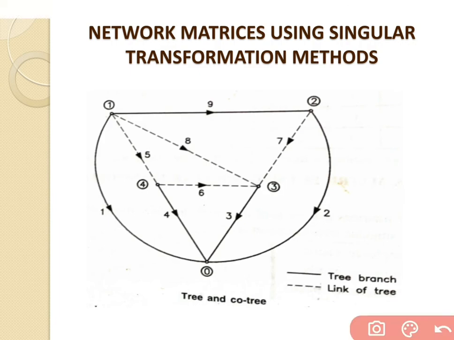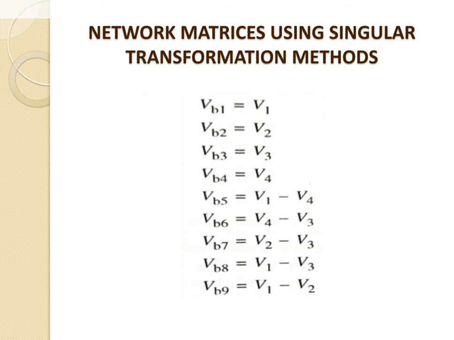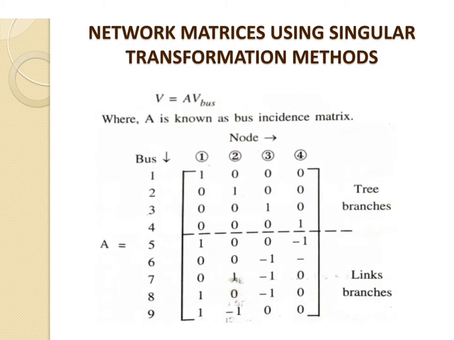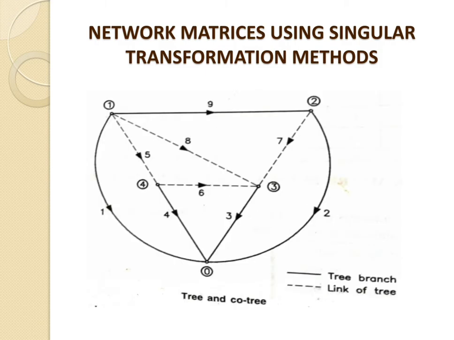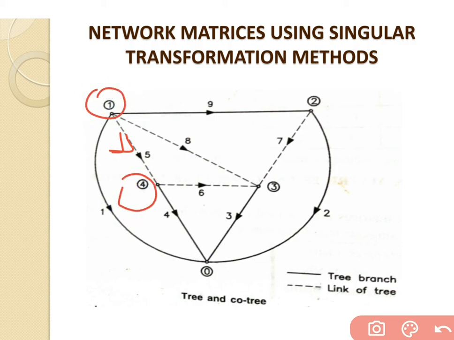In the same way, V4 is connected between 4 and 0. So we will say that VB4 is equal to V4 only. Go for branch number 5. Branch number 5 is connected between node number 1 and node number 4, and the direction of the current is from node number 1 to node number 4.